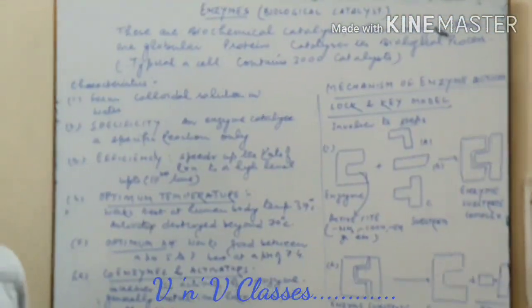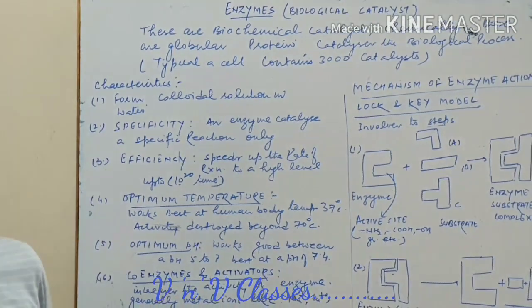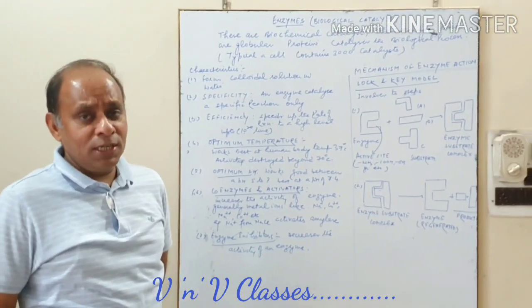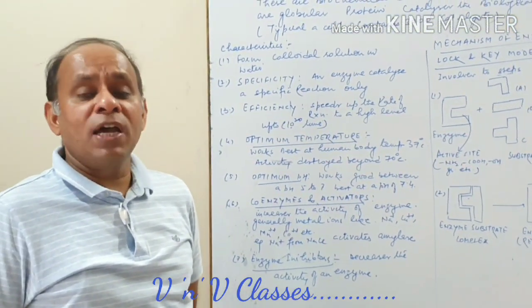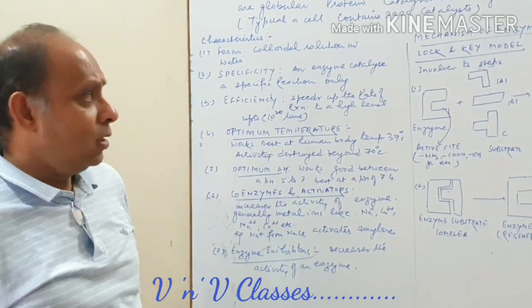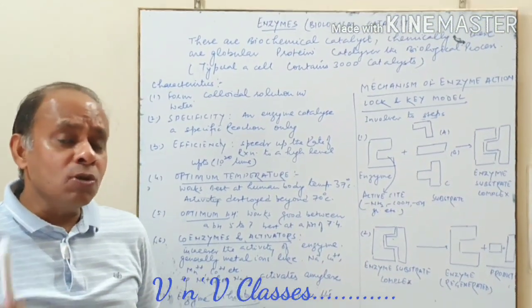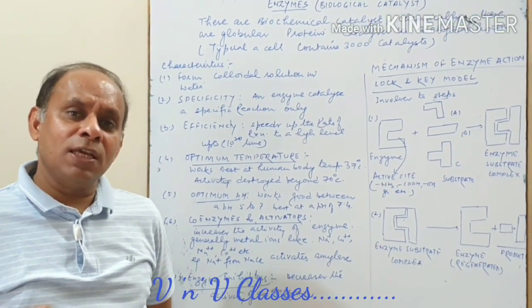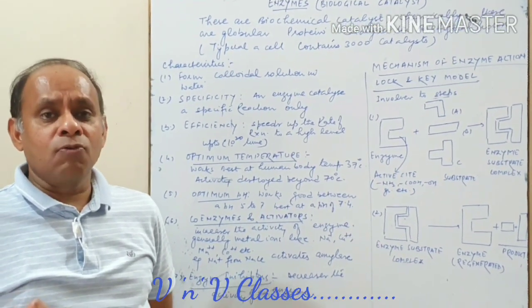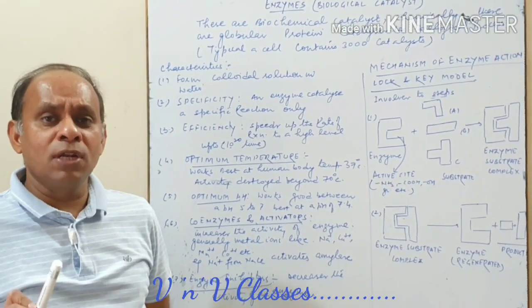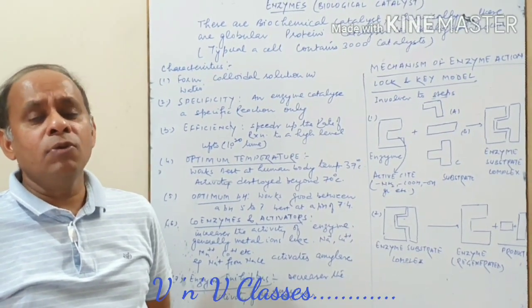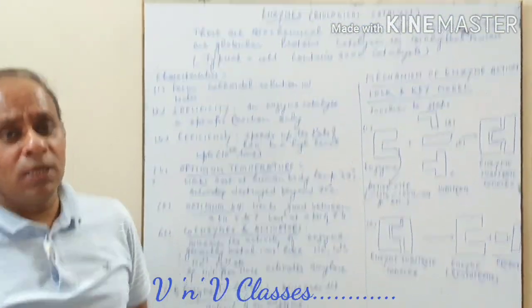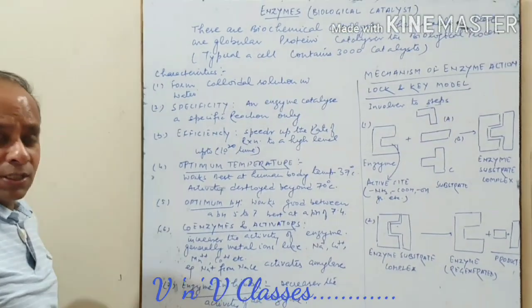And interestingly, these enzymes are so important. I just want to share one thing with you. When we eat food, it normally gets digested within a span of 4 to 5 hours, generally maximum 4 hours. But if there is no catalyst to digest that meal, can you imagine how much time it will take? Science tells us it will take approximately 50 years to digest a single meal if no enzymes are present. So these enzymes are so vital and so important in our body.